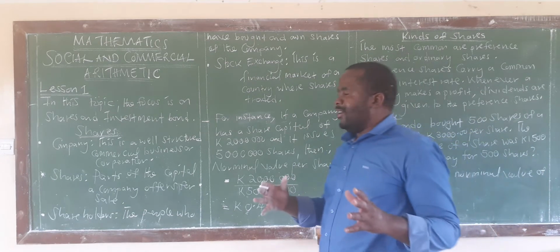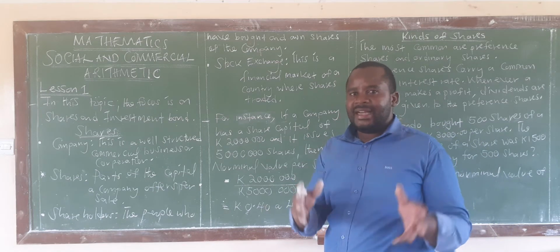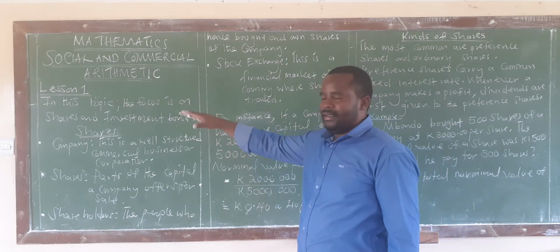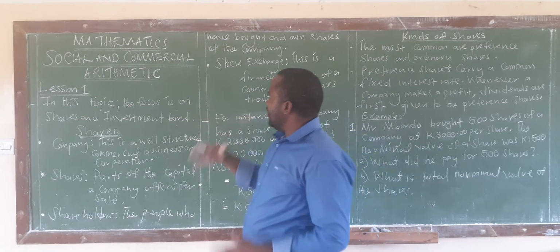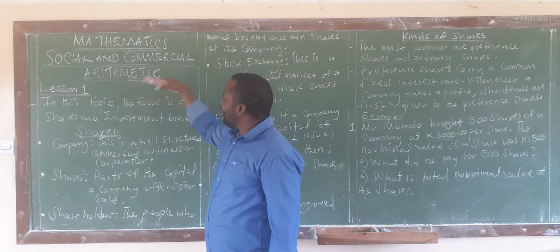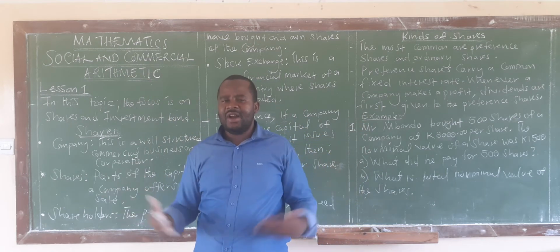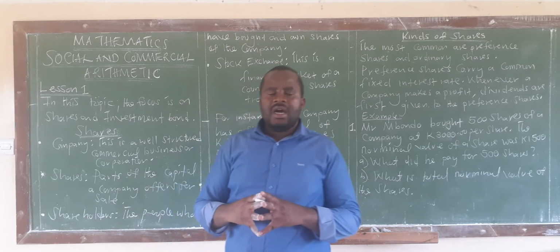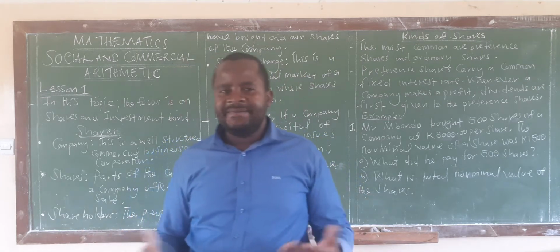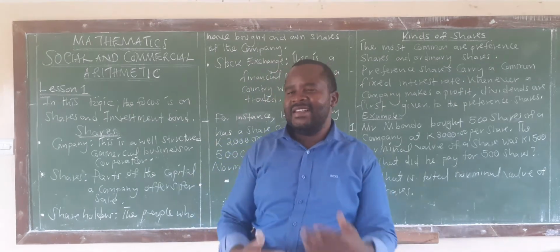So in this lesson, which is the introductory part, actually lesson 1, alright? But what is the topic that we are dealing with? The topic is social and commercial arithmetic. Now, what is social and commercial arithmetic all about? This is all about shares and investments. You know, investments are important.